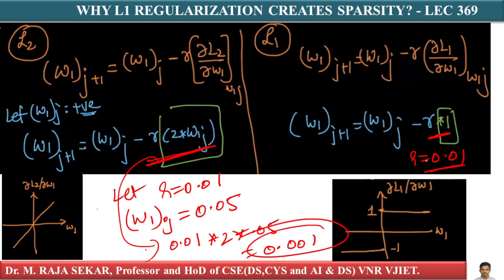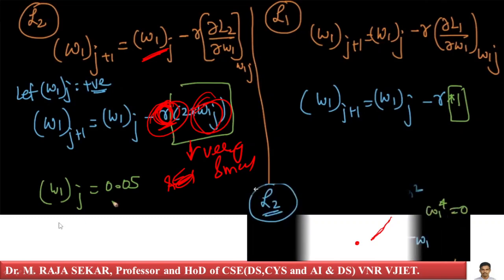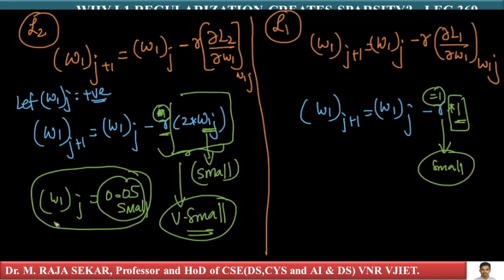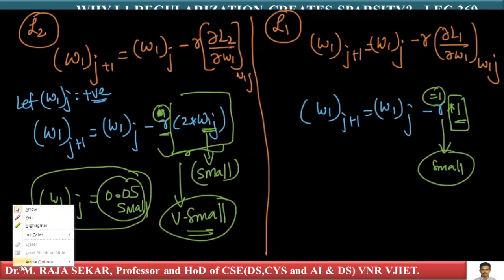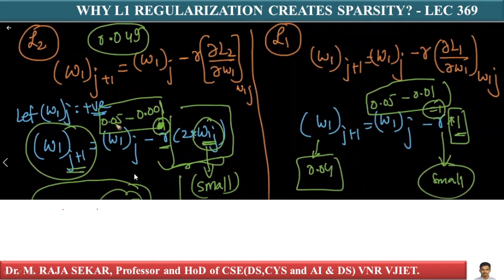Yes. In L2 what happens? In L2, W1j plus 1 equals W1j minus R into 2 into W. I am assuming W1j equals 0.05 and R equals 0.01. R into 1 is small, whereas R into 2 into W1j is very small.